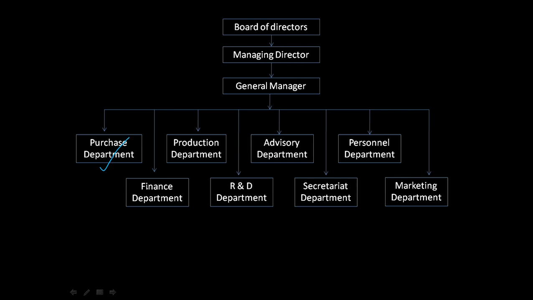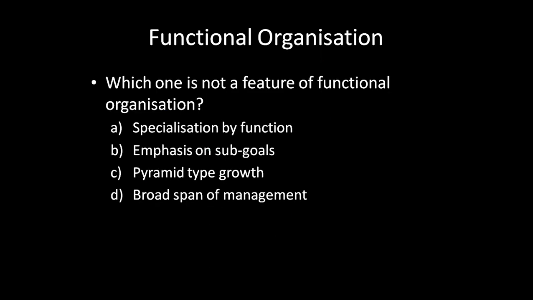What about the production department? Efficiency. So each department has their sub goals, and what do all those sub goals contribute towards? They contribute towards the achievement of the overall objective. The job of a functional organization is to divide the overall objective into different small goals and attain it.